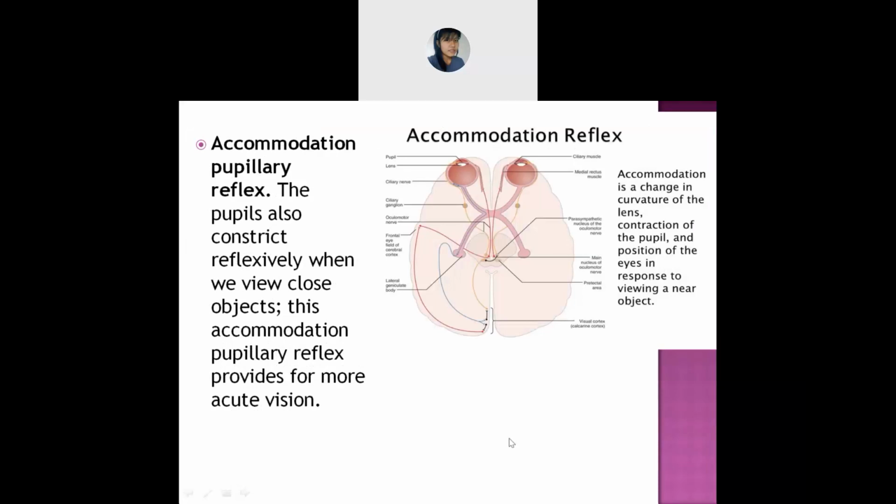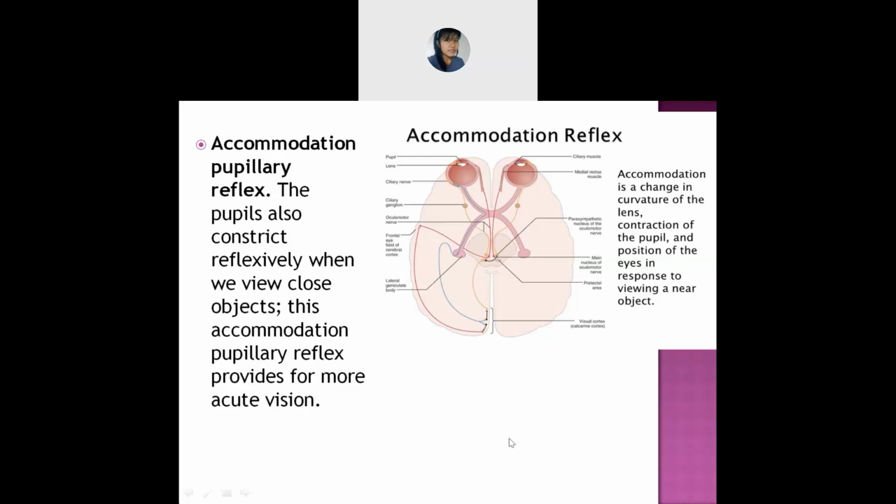Mainly, this accommodation pupillary reflex, what does it mean? It means that, for example, you are looking at a far distance. As you are a student, I'll give you one example. Suppose you are sitting on the last bench and the blackboard or whiteboard is a bit far away from you. The teacher is writing something on it and you are not able to see it, but you will try to see what the teacher has written.